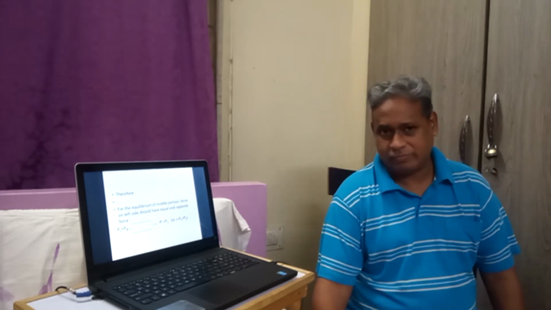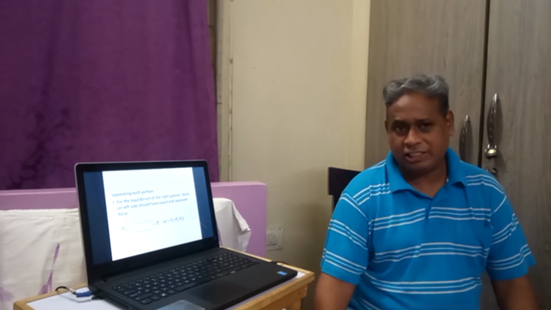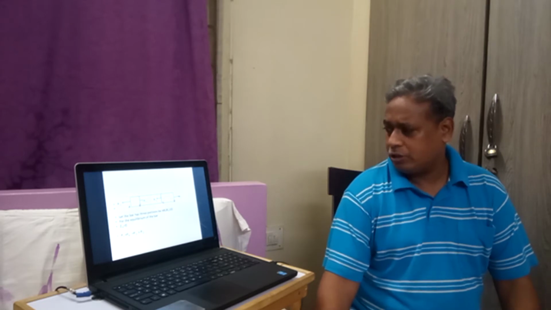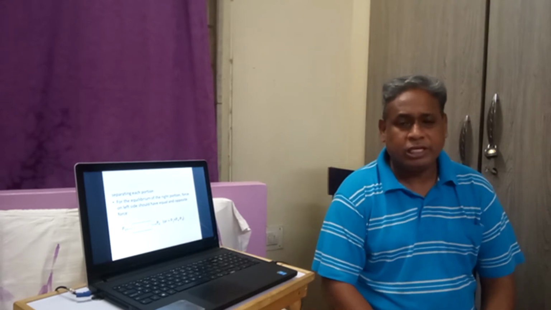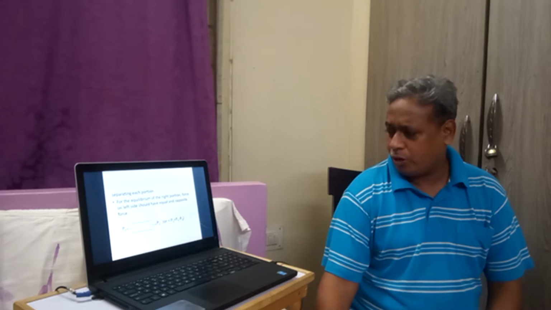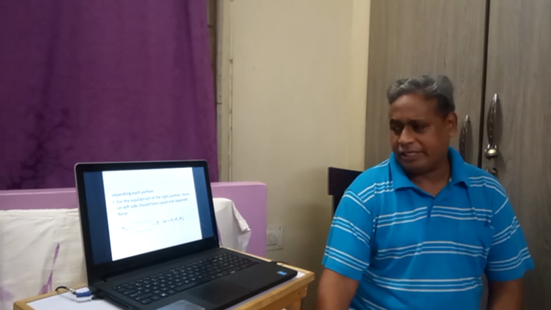They should be equal. Similarly, on the extreme right side, this portion is being pulled by the P2 force. If we cut here, there must be some internal force P2 to give the equilibrium. Therefore, P2 should be equal to P1 plus P4 minus P3.